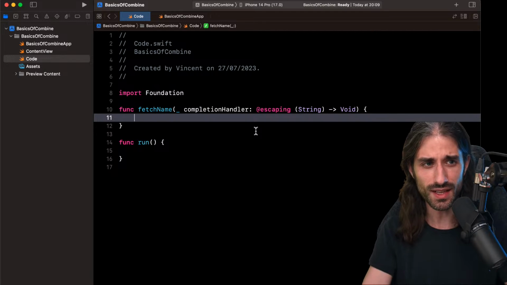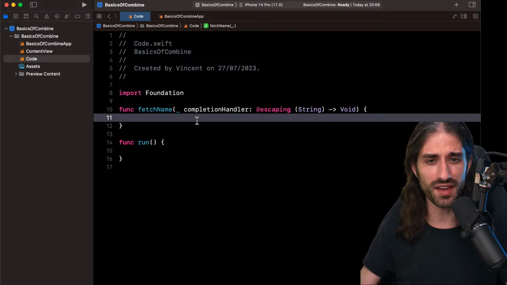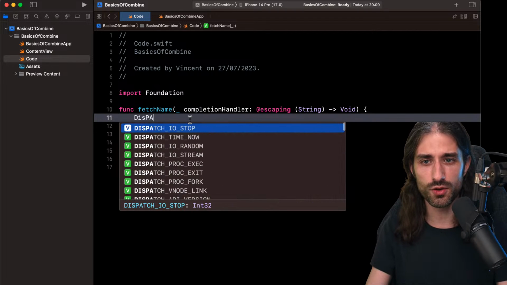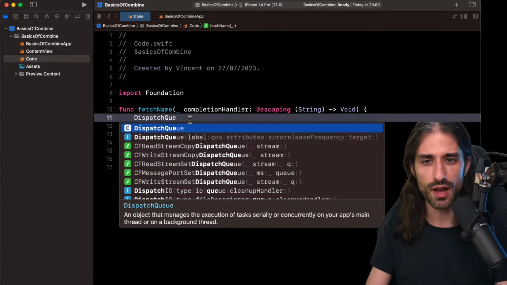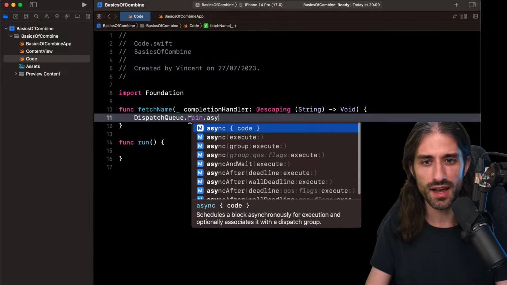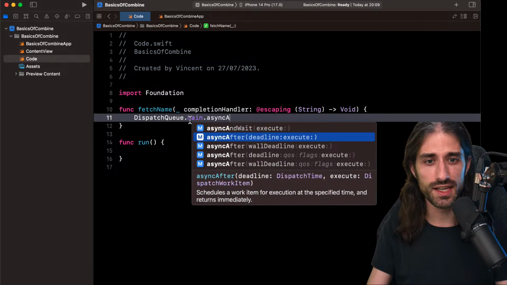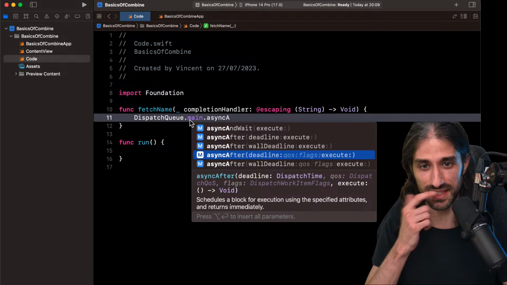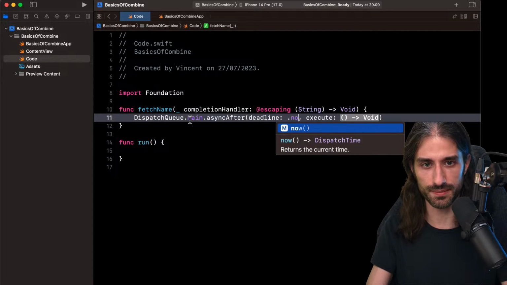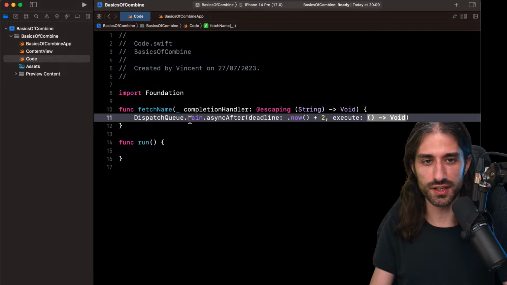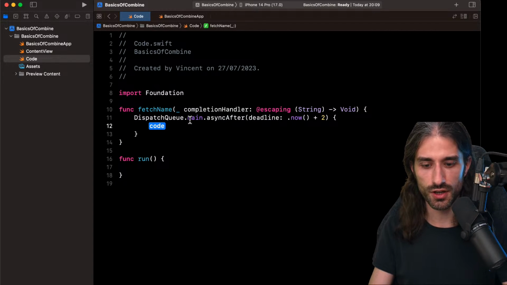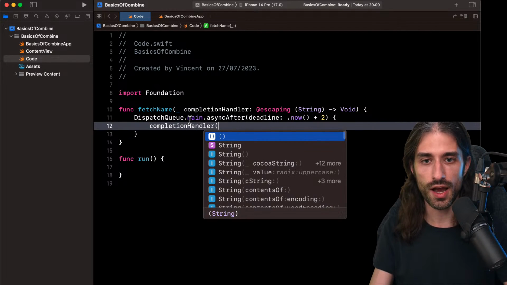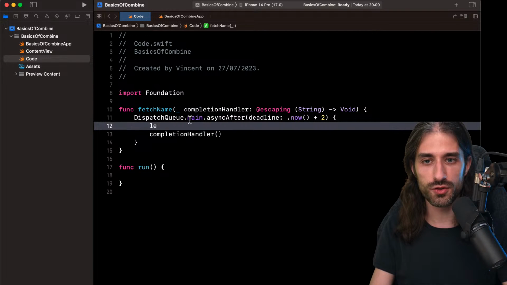So let's go back to this asynchronous function, completion handler style. Let's make it really asynchronous. I'm going to use the dispatch queue API to do DispatchQueue.main.asyncAfter. Interestingly, you can see that this asynchronous API also takes a closure. So I will say, okay, after 2 seconds, you're going to execute, and so you will call the completion handler, and you will call it with the result. What's the result? It would be maybe the result of a network call.